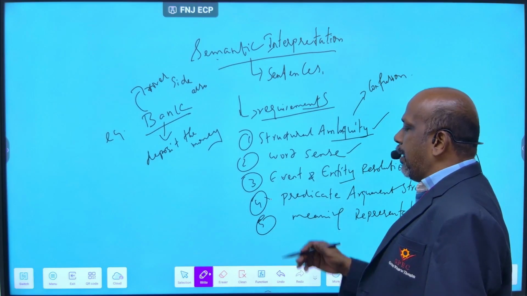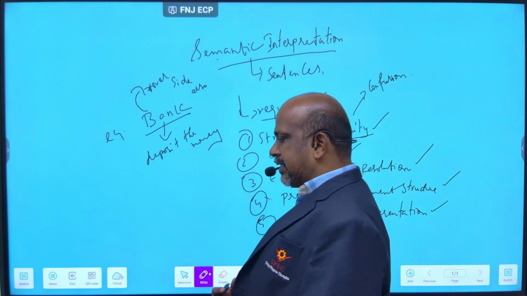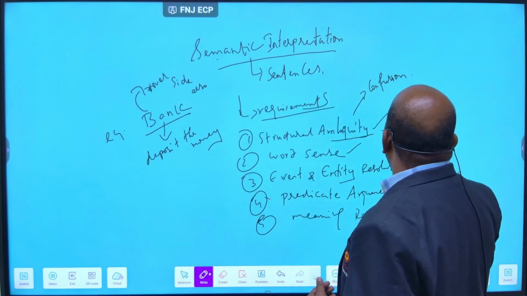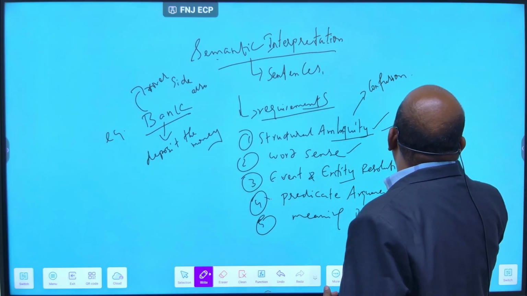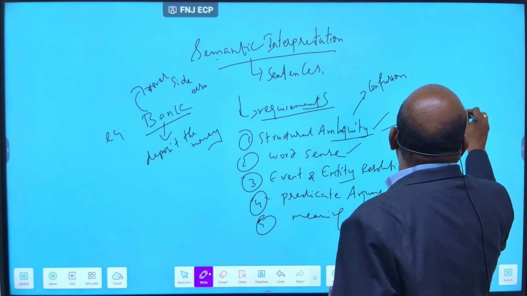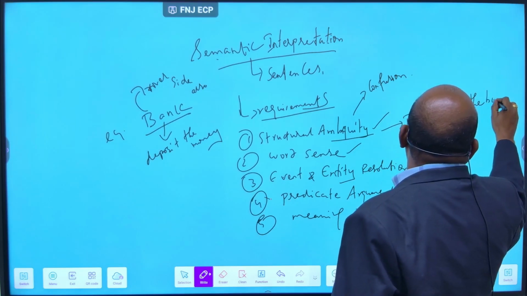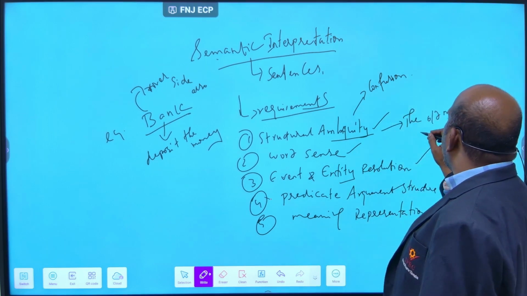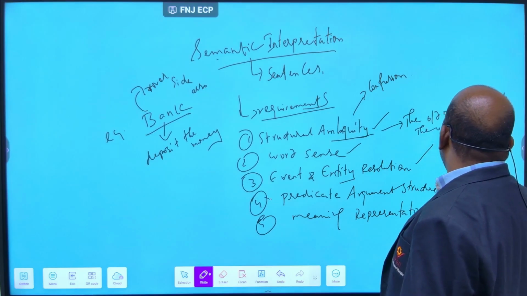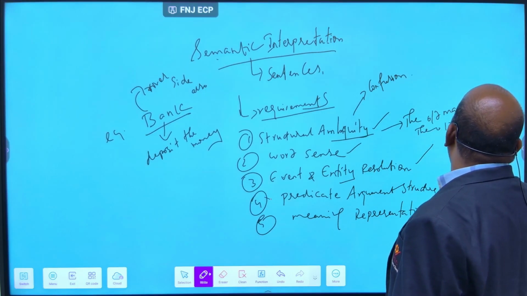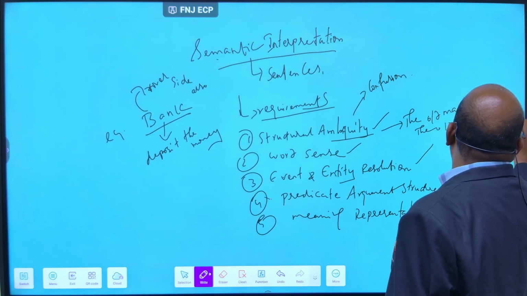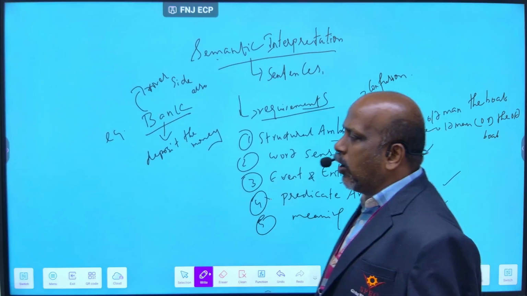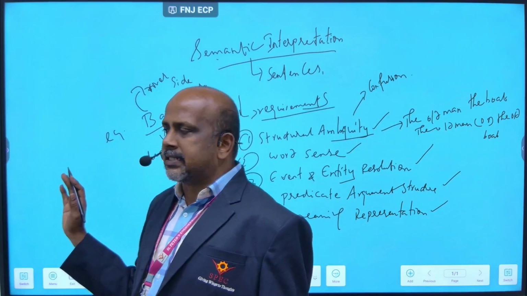Next, structural ambiguity. I give one example for structural ambiguity: the old man the boat. What do you write here? Confusion will be there. So what do you write? The old man, or the old boat. Like this you write for structural ambiguity.